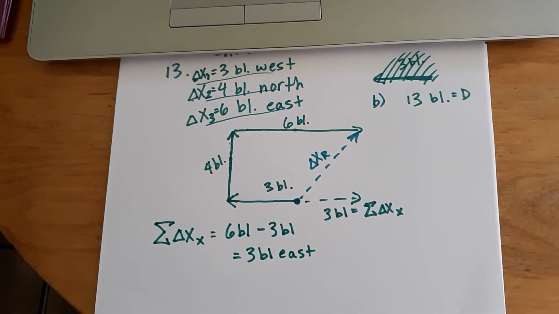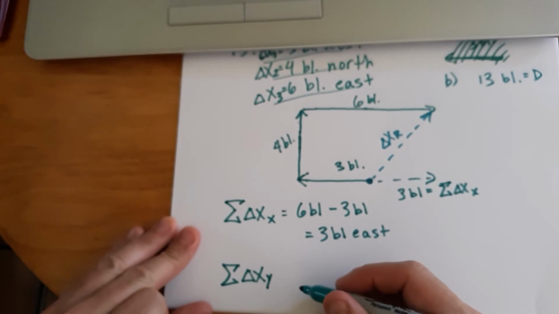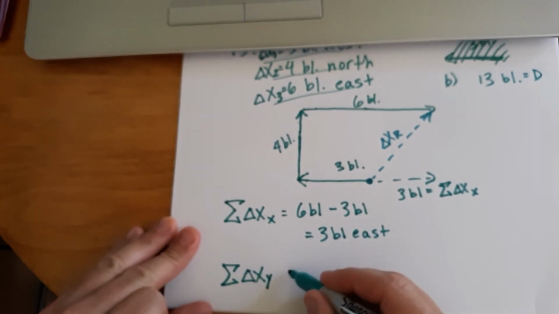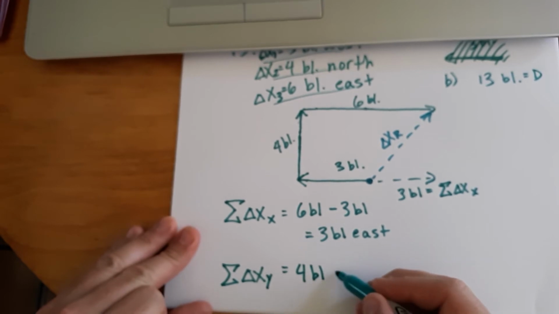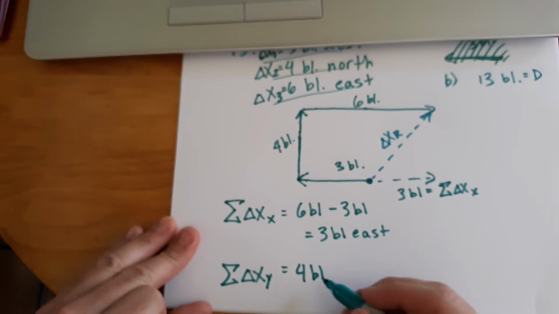All right, and similarly, if I wanted to get super formal and write the sum of my displacements in the y-axis, the sum of my displacements in the y-axis is 4 blocks north plus minus nothing, right? There's only 4 blocks north. That's it.